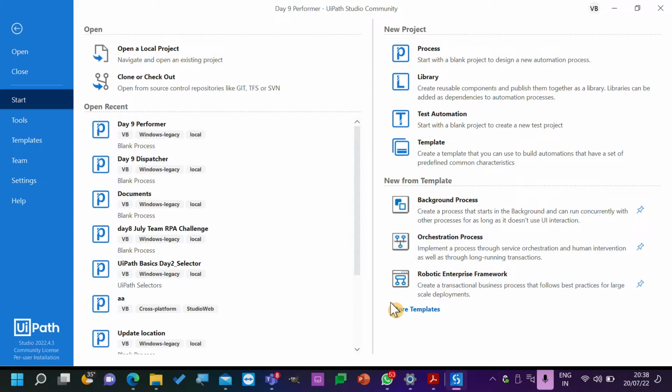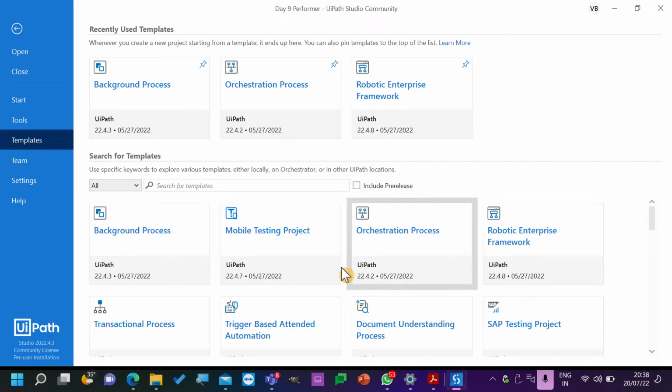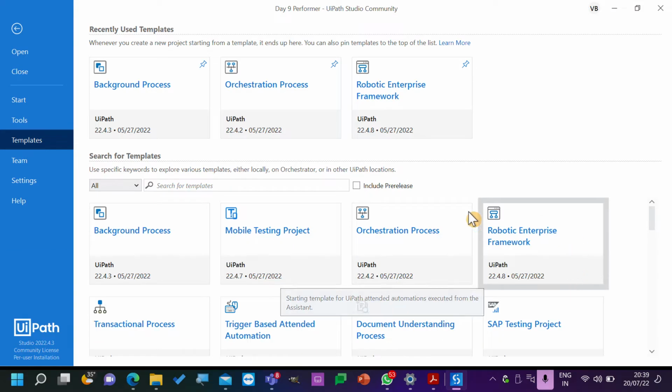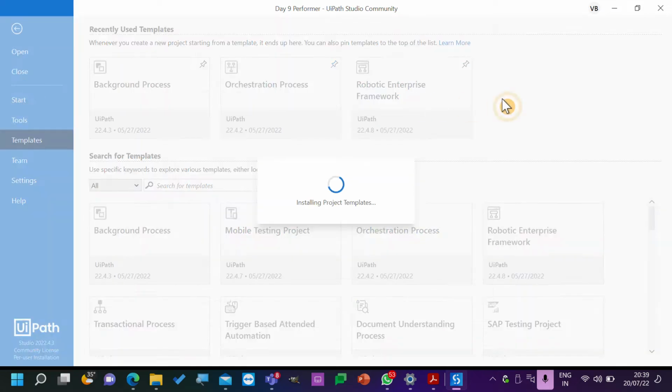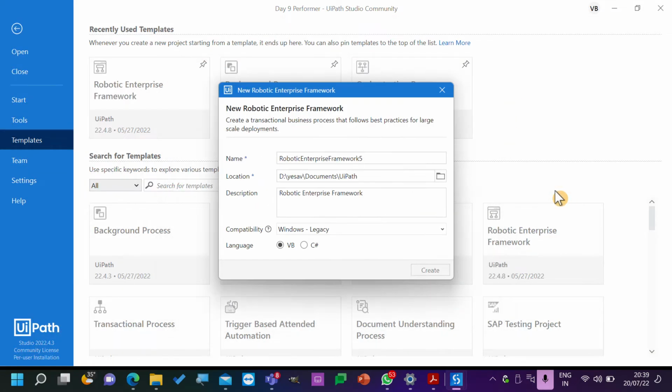So to start with ReFramework, on the right side you will have the new template. If you want more templates, you can create, or you can take it from the Orchestrator process, advanced framework, all these things that we have. But normally we take only ReFramework, robotic enterprise framework. Use template.